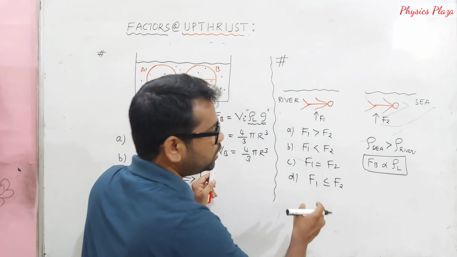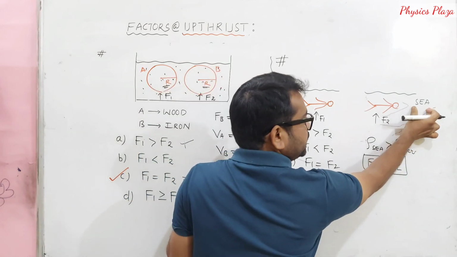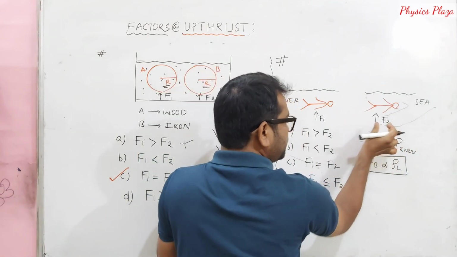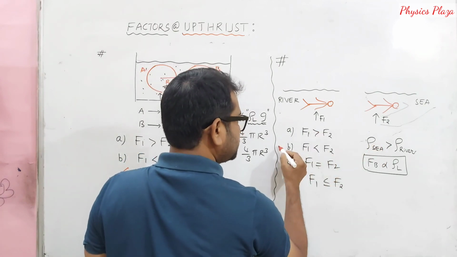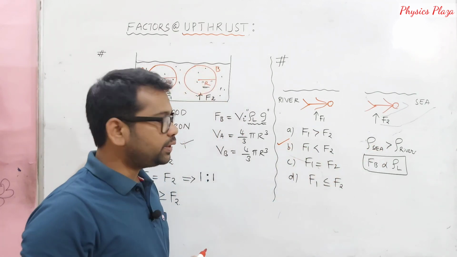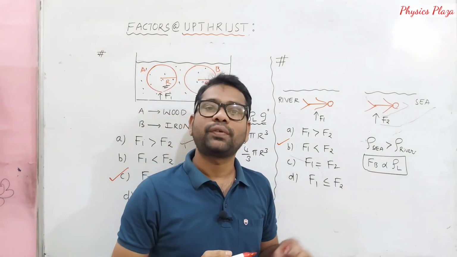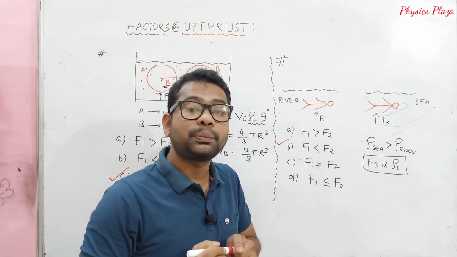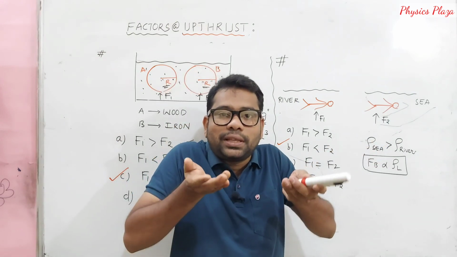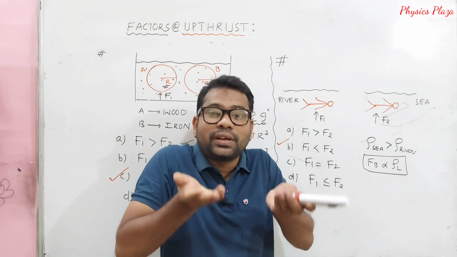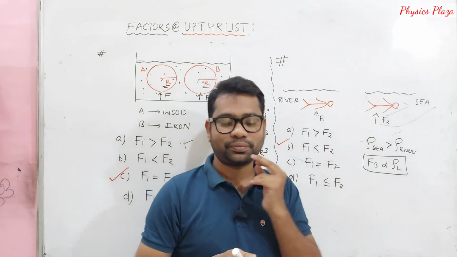So which means what? In which case the density of the liquid is more? It's very clear that seawater density is more. So F2 must be greater, which means F1 is less. F1 is less than F2, or F2 is greater than F1. So the buoyant force acting on a person swimming in seawater is more. He is lifted very easily. He won't be immersed. He will be lifted, so he feels more comfort swimming in seawater.